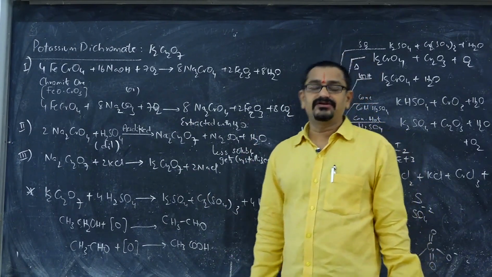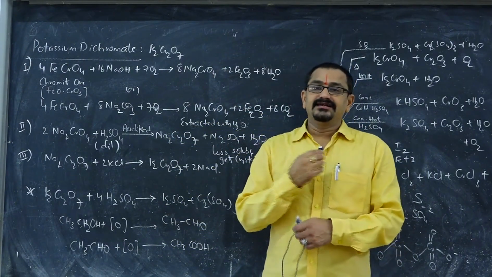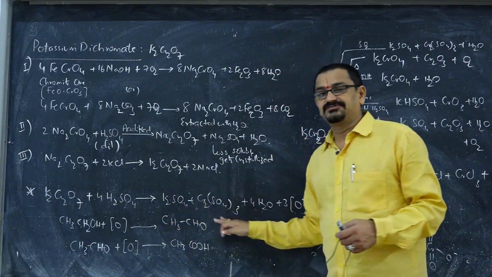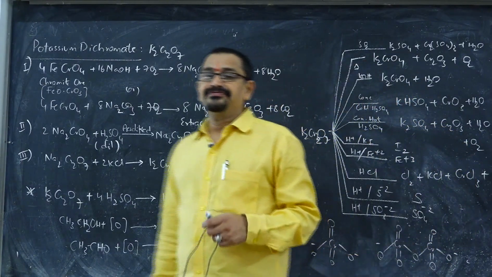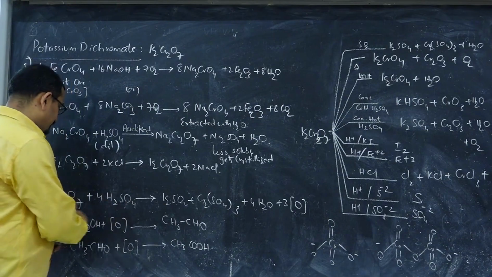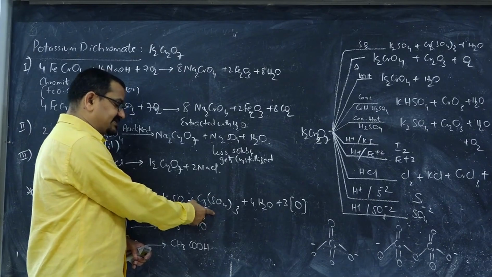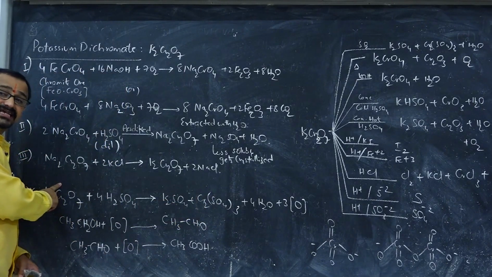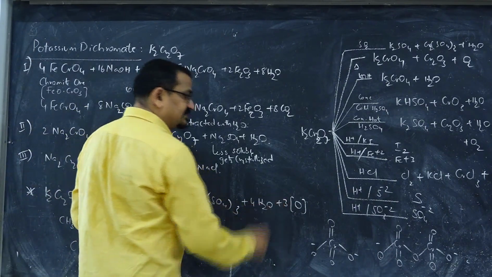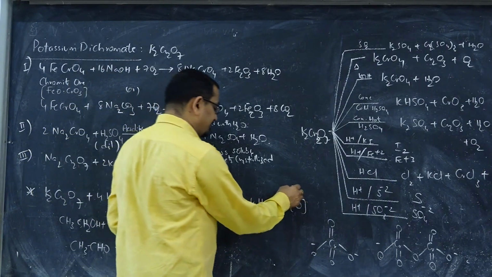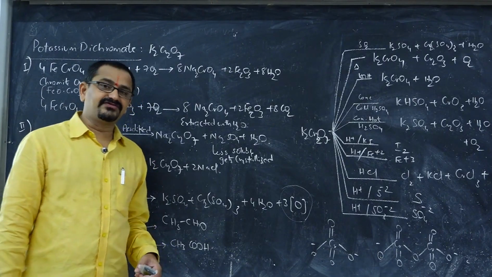Now, this potassium dichromate, we all studied as an important oxidizing agent. See, this is the equation responsible for its oxidizing properties in acidic medium. It acts as a strong oxidizing agent in acidic medium, where potassium dichromate is reduced to give potassium sulfate and chromic sulfate, Cr +3. Here chromium is in +6 state, reduced to +3 state, along with the generation of 3 moles of nascent oxygen. Even this is important for us. They may ask us the number of moles of nascent oxygen generated by a given oxidizing agent.